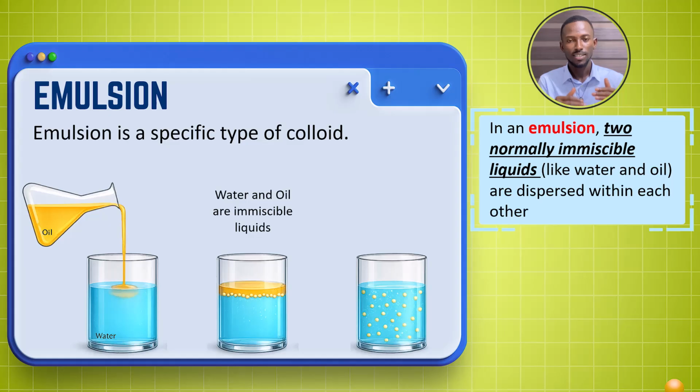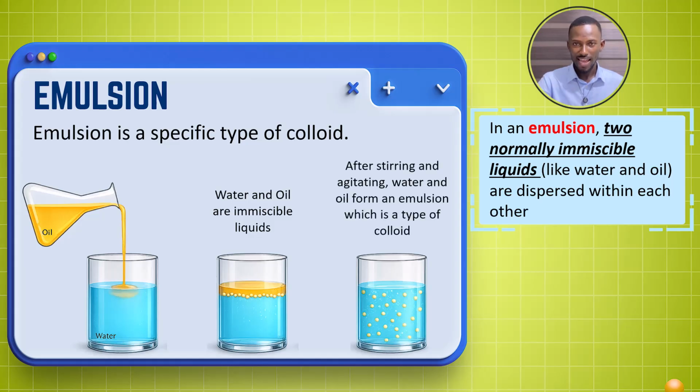They are just two immiscible liquids, one on top, one on the bottom. But once you stir, shake or agitate them, after some time the water and the oil will form an emulsion, which is a specific type of colloid.